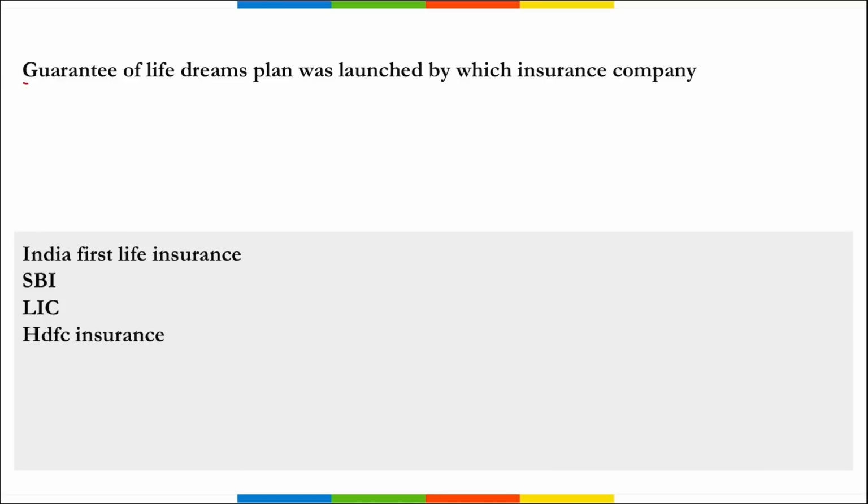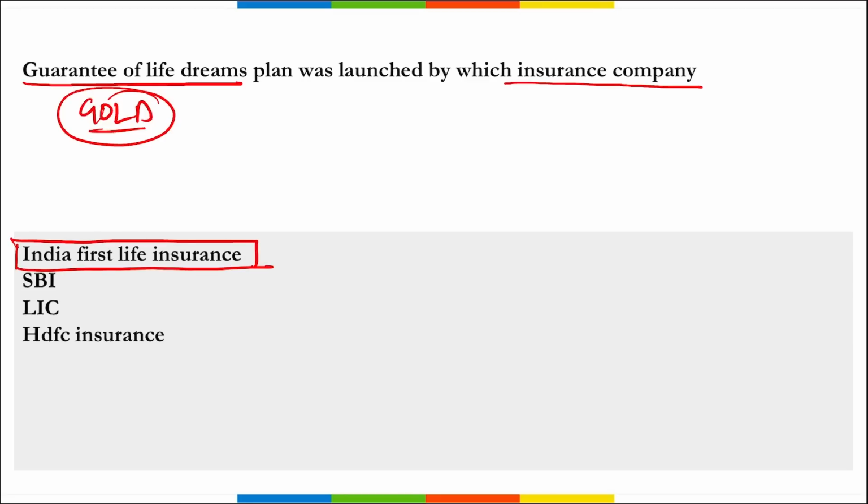Next is guarantee of life dreams, that is GOLD, right? Remember this term GOLD. This plan was launched by which insurance company? So this guarantee of life dreams was a plan that was recently launched by which organization? It was launched by India First Life Insurance.